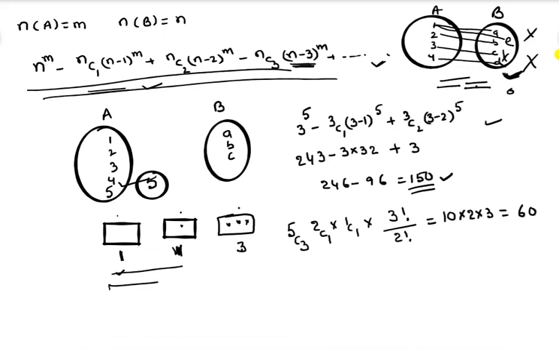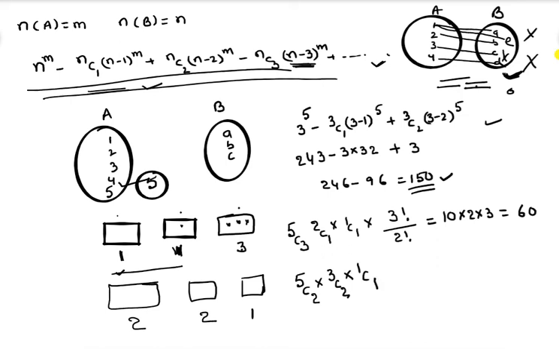But what is the other case? Another possibility is also there. This box you can fill with 2 balls, this box also 2 balls, and here 1 ball. That can be done like this: from 5 balls, select 2 balls. Again from the remaining 3 balls, select 2 balls for the other box. 1 ball will go to this box.